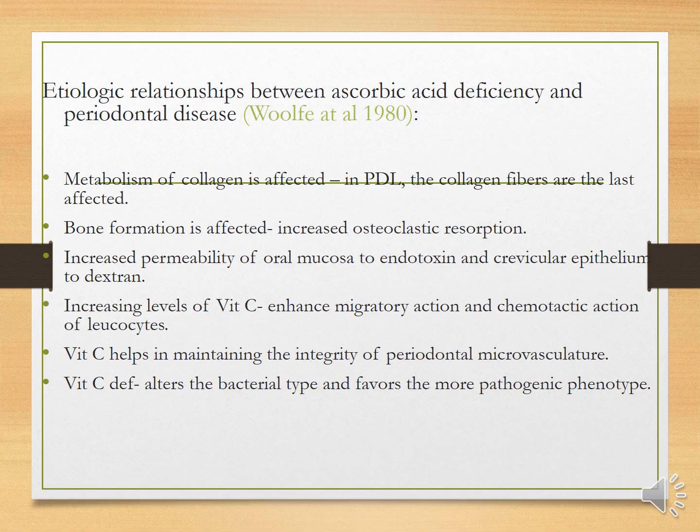It is given by Wolf et al. in 1980. Metabolism of collagen is affected in the periodontal ligament, and the collagen fibers are the last affected. Bone formation is affected, increased osteoclastic resorption is present, increased permeability of the oral mucosa to endotoxins and the crevicular epithelium to dextrin. Increased levels of vitamin C enhance migratory and chemotactic action of leukocytes. Vitamin C helps in maintaining the integrity of periodontal microvasculature, and vitamin C deficiency alters the bacterial type and favors a more pathogenic phenotype.